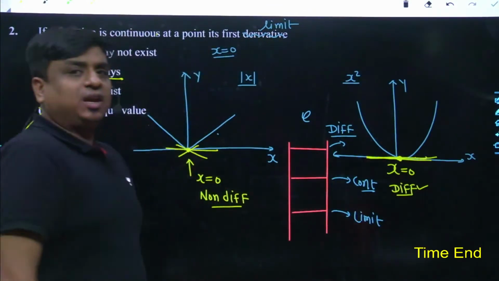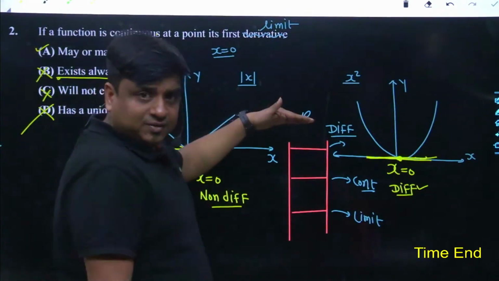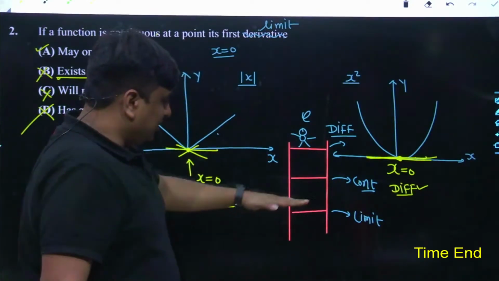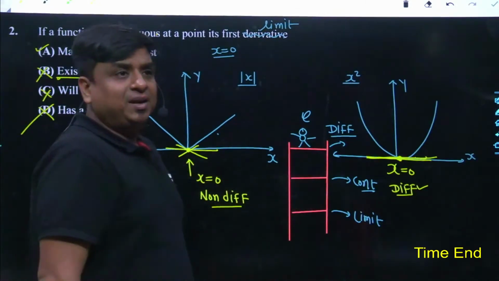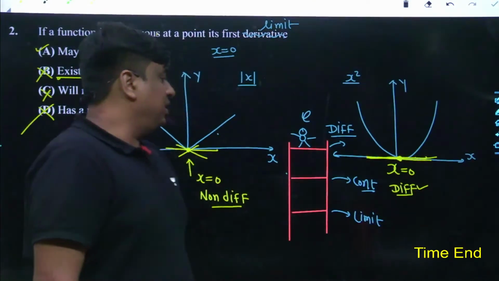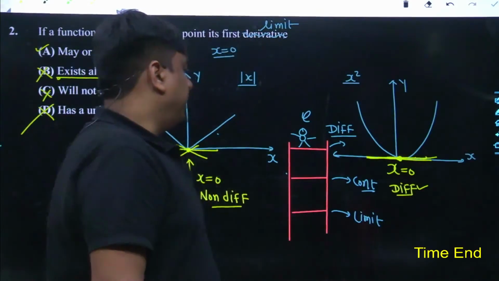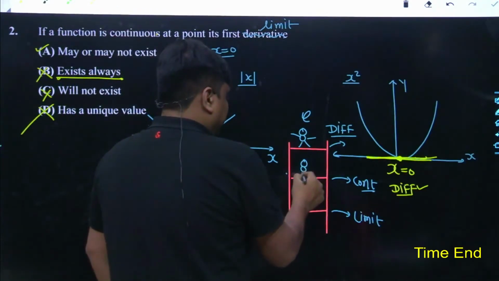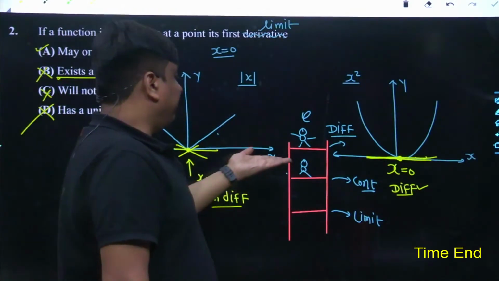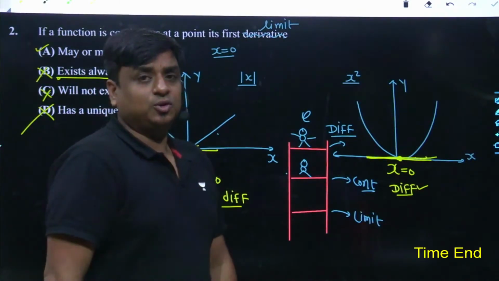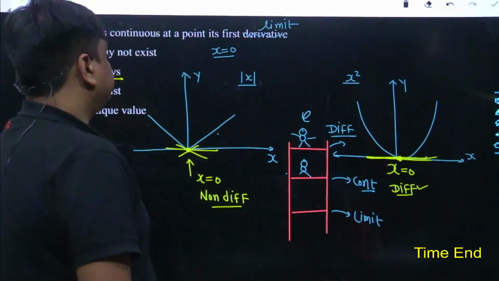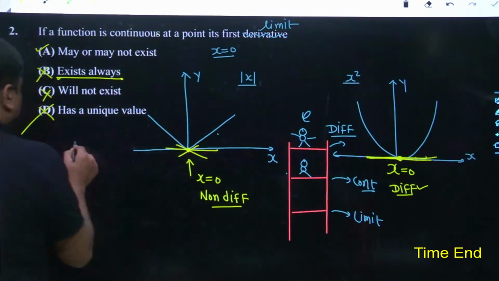So what's the important conclusion I could get out of it? If the function is differentiable, if you are standing here and dancing with a certain song, by default you must have gone through this step, then only you are dancing over here. What does it actually mean? That means if the function is differentiable, by default it is continuous, and the limit does exist. Agreed. Similarly, if somebody says the function is continuous, it is not necessary that it is going to be differentiable, but by default the limit does exist. Yes, no. Just take an example.